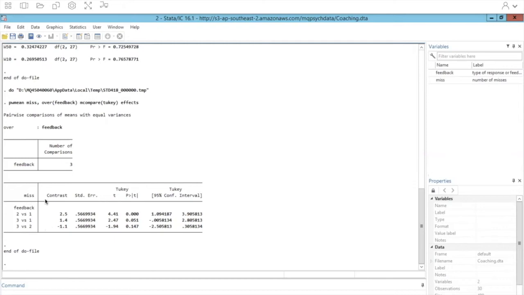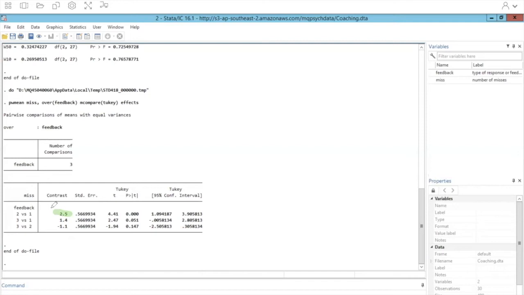And the contrast column, that's simply the mean difference between the groups. Here, it doesn't really matter whether it's positive or negative. That's simply a function of how Stata did the subtraction. So for this first row, Stata subtracted group 2 minus group 1.